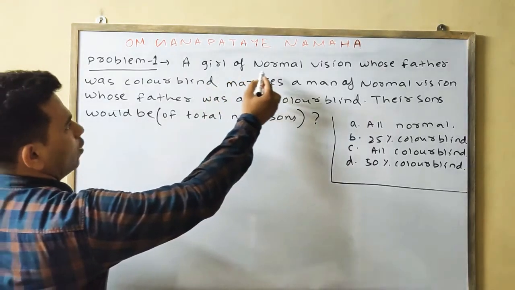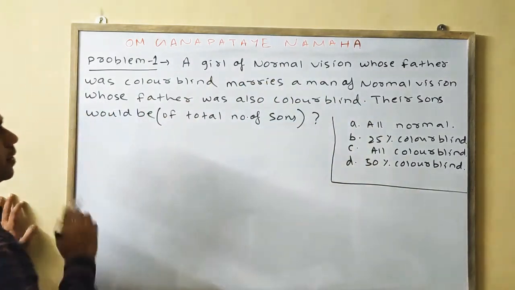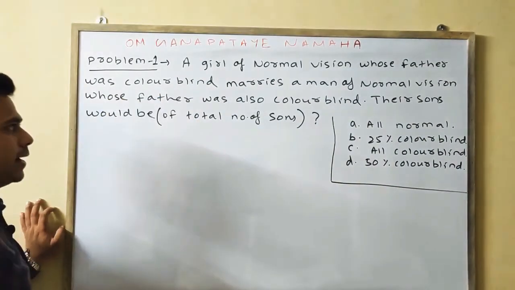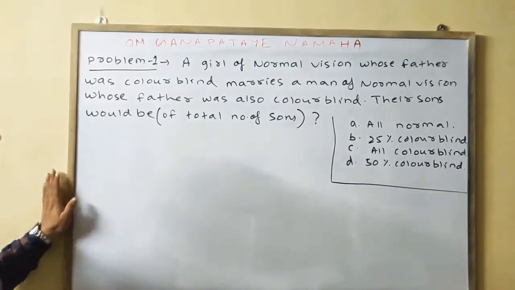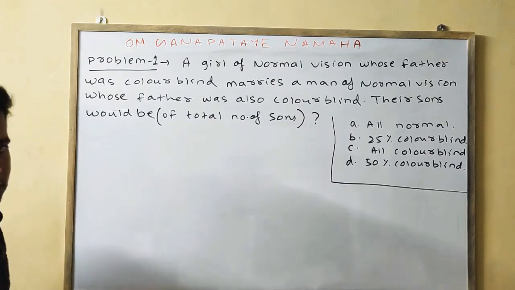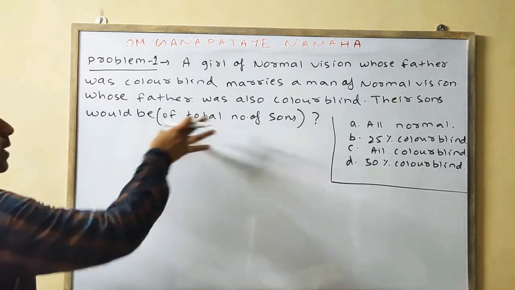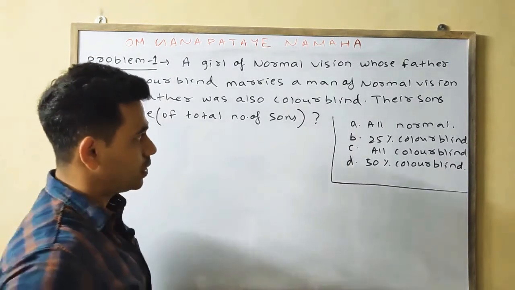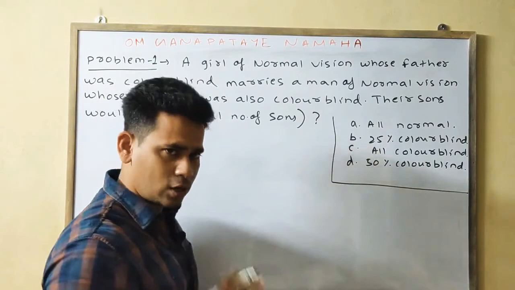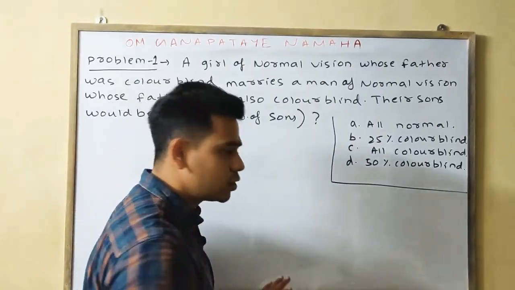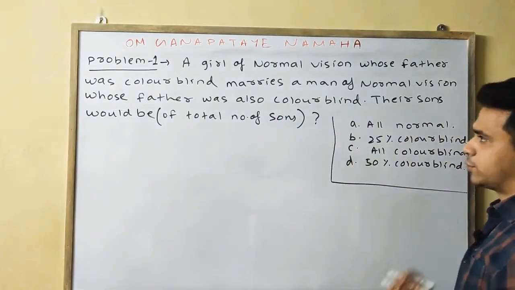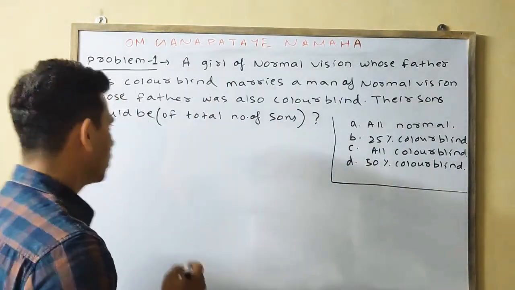Okay, problem number 1 based on colorblindness. A girl of normal vision whose father was colorblind marries a man of normal vision whose father was also colorblind. Then their sons should be dash, or from the total number of sons, their sons should be what? The options are: all sons are normal, 25% are colorblind and 75% are normal, all sons are colorblind, or 50% colorblind and 50% normal. Okay, there are 4 options. Obviously you have to do the cross.